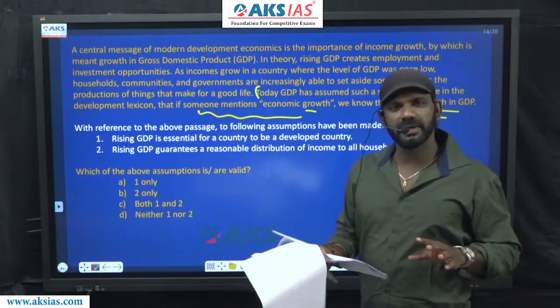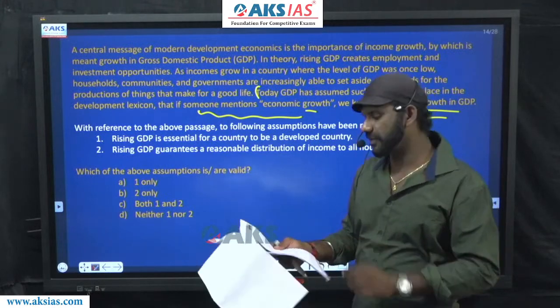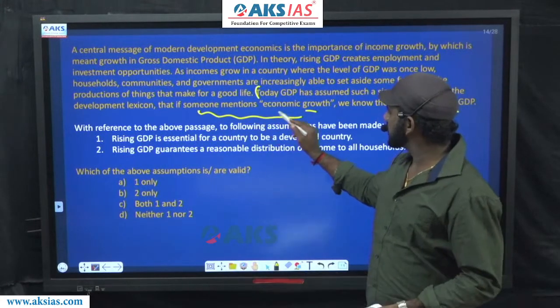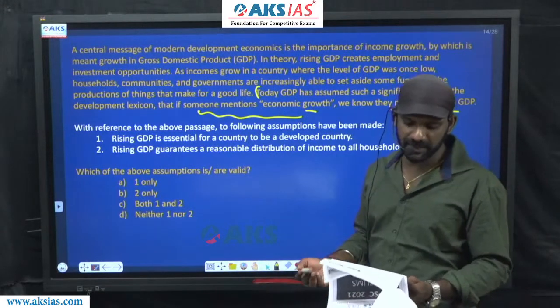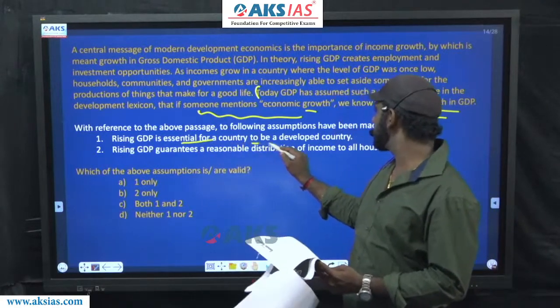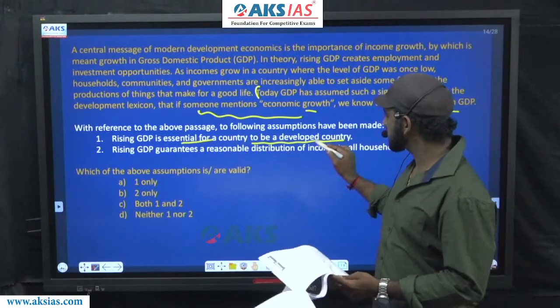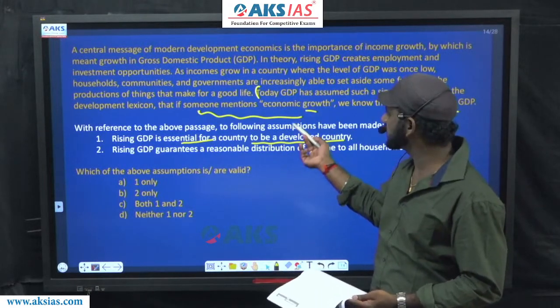Now, as I told you, we have to assume based on the details given in the last part of the paragraph. The last part says if someone mentions economic growth, they mean growth in GDP. Rising GDP is essential for a country to be a developed country. This cannot be assumed from the details given in the last sentence, in fact.